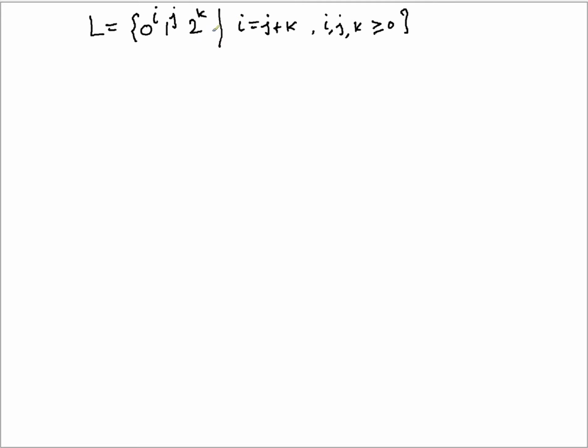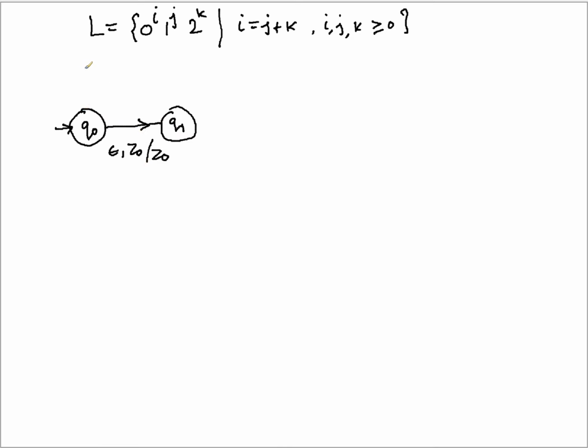That means epsilon is accepted in this language. Now we have to design the PDA. So again, we will have a start state q0. The first possibility is that you don't get anything, that means there are no zeros. So in the epsilon case, you will be moving forward to a new state q1, marking that I did not get anything. So that is epsilon, z0, and you are moving to a new state.